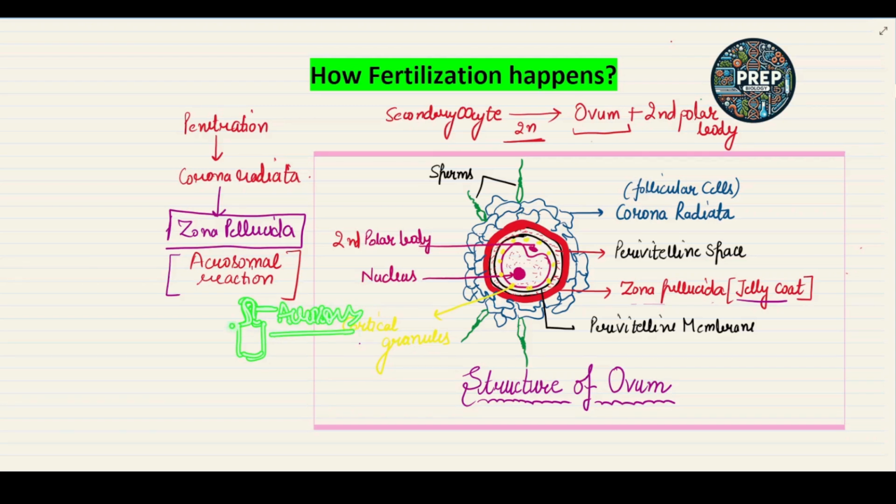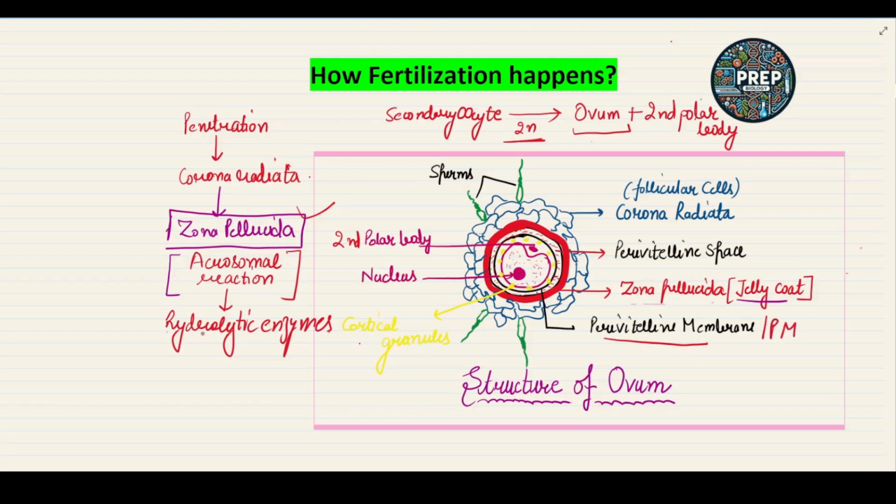Now, when the head penetrates the zona pellucida layer, the acrosome releases multiple hydrolytic enzymes, by which it penetrates the zona pellucida layer and enters the plasma membrane, that is the perivitelline membrane.